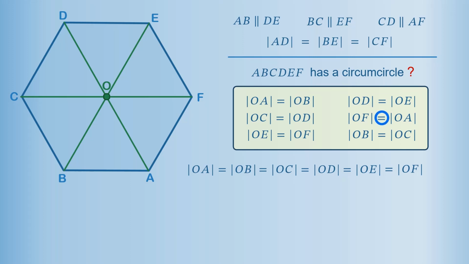One of the original equalities happened to be redundant, but that's not a problem at all, given that the long equality clearly shows that point O is equidistant from all the vertices of the hexagon ABCDEF. If R is the distance from point O to each of the vertices, then the circle with center in point O and radius R is the circumcircle of the hexagon ABCDEF.